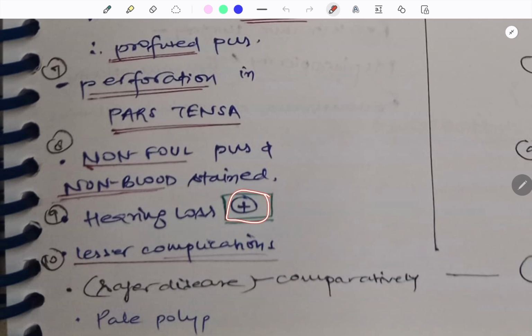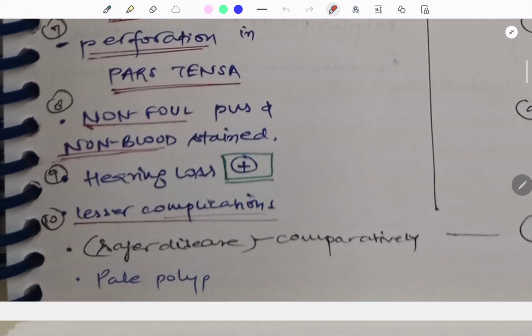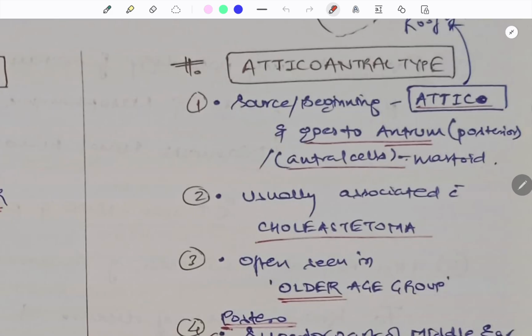Here hearing loss is there but not as much as compared to the aticoantral type. Complications are fewer and it is comparatively a safer disease, and if you see a polyp it will be a pale polyp. Now coming to the aticoantral type, first of all I want to say that it is an unsafe disease. It is unsafe because bone is involved.